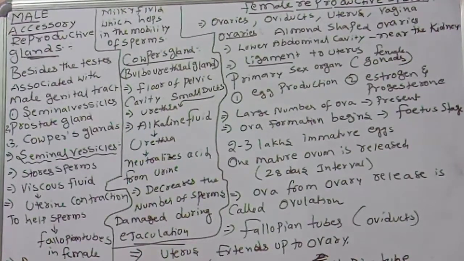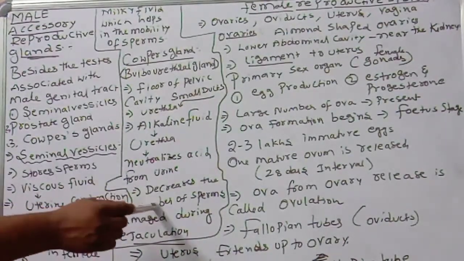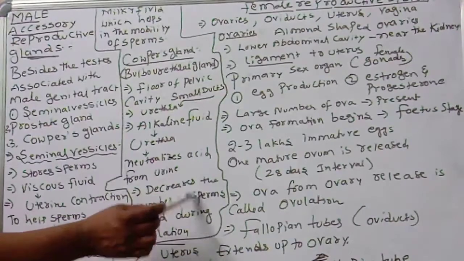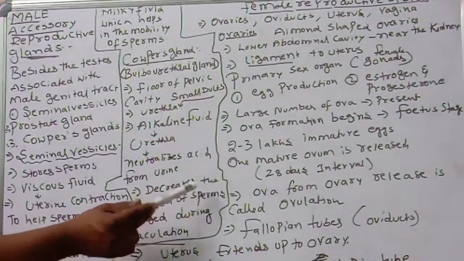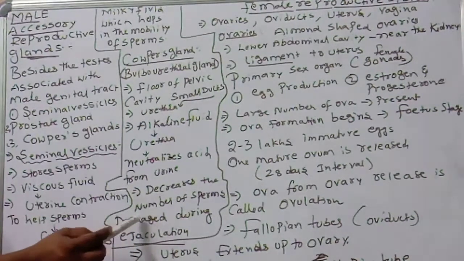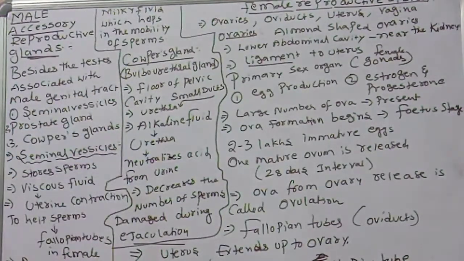What will they do? They decrease the number of sperms damaged during ejaculation. So many sperms will be there, right? At that time they should not be damaged, they should not die. So who will control that problem? This bulbourethral gland secretion. If these glands stopped secretions, then what will happen?